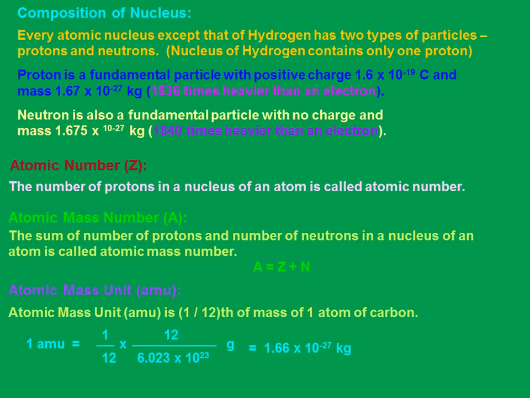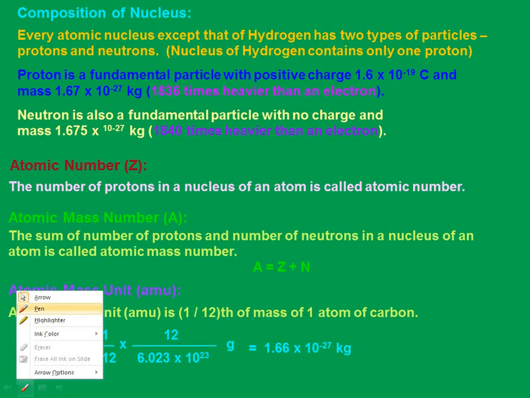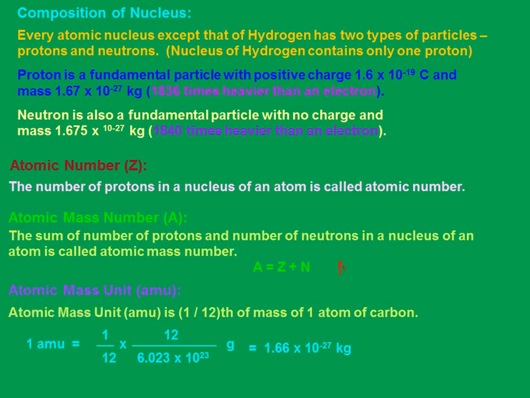And how can we get the number of neutrons? You can see the equation here: A equal to Z plus N, where Z is the number of protons while N is the number of neutrons. If I want the neutrons, N equal to A minus Z. Remember, that is a very important value which we have to consider. N equal to A minus Z. Very important. Later in the development of the topic we will use this. The number of neutrons equals A minus Z. Are we clear with this?